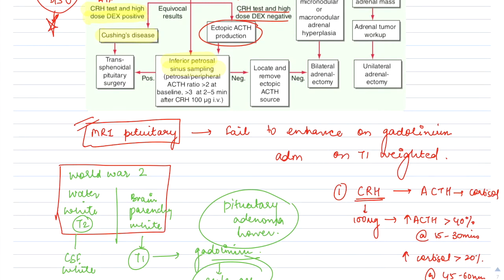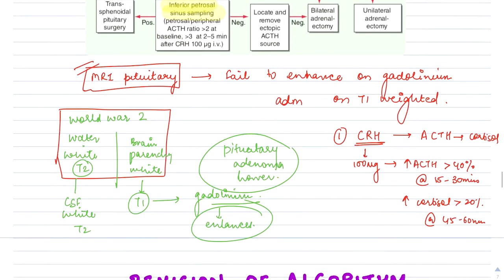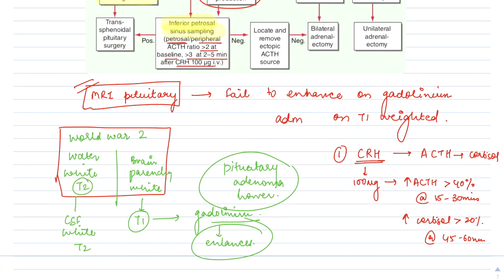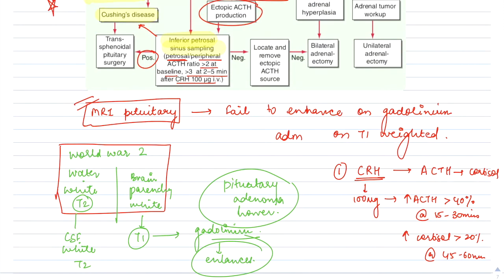What we do in that is we take two blood samples, one from the petrosal sinus and the other a peripheral blood sample, and then measure the ACTH ratio. It should be more than 2 at baseline, and more than 3 at 2 to 5 minutes after CRH administration of 100 micrograms IV. Okay, if it is positive, then it is diagnostic of Cushing's disease, and we do transsphenoidal surgery to remove the pituitary adenoma. And if it is negative, then we locate the ectopic ACTH source.